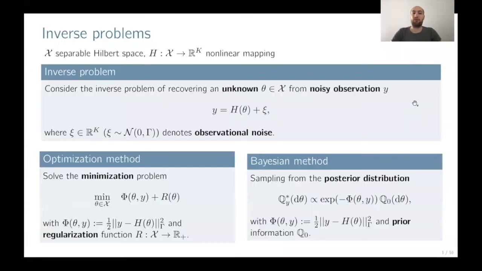So in inverse problems, we're interested in the recovering of some unknown quantity theta given from noisy observation y. These measurements y are indirectly observed through some possibly nonlinear forward map H and perturbed by Gaussian additive noise.